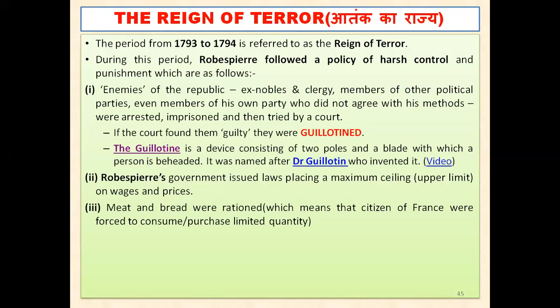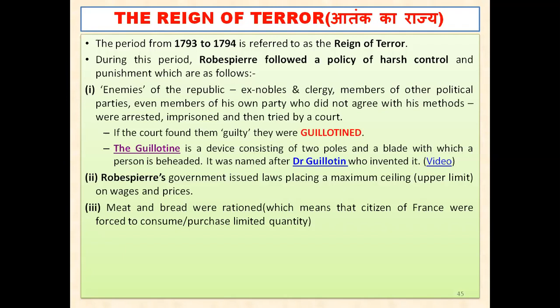A person working somewhere would get a fixed amount of money everywhere in the country, with no change in the rate of wages, because he wanted to show that he followed a policy of equality. That's why he was doing this. He fixed the upper limit, meaning the price could not be more than that fixed price.